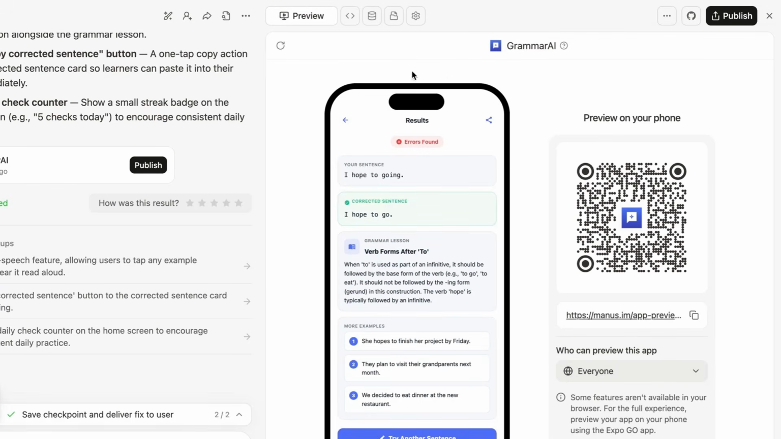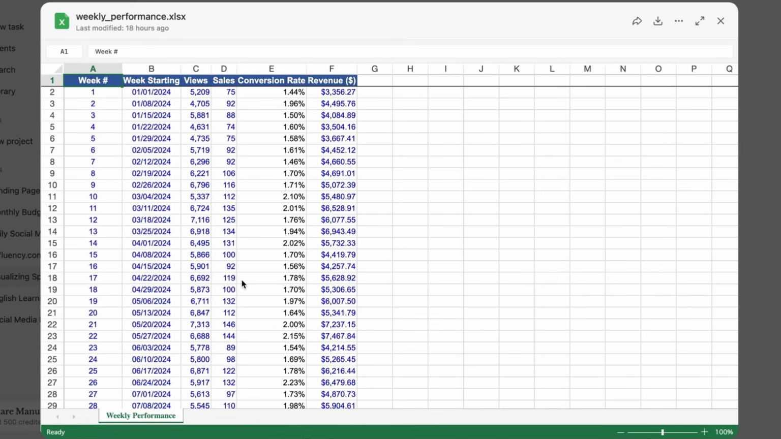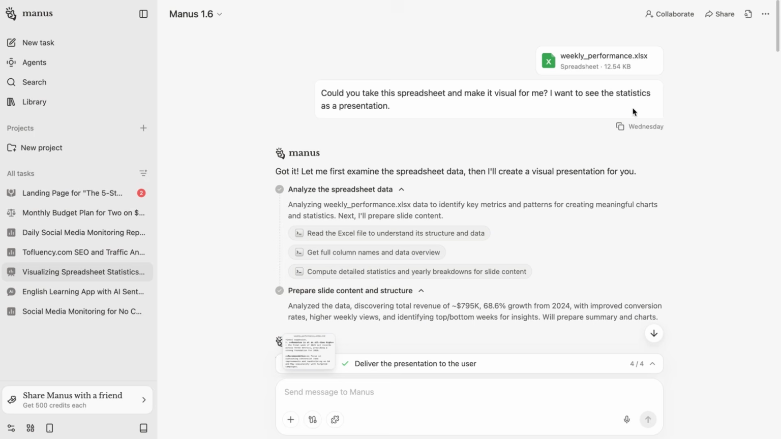So you can think of this as well in terms of prototype building. If someone needs a prototype for an app or you want to build a prototype for an app, you can start it in Manus. Now the next use case is really powerful. I asked Claude just to come up with some dummy data for week 1, views, sales, revenue. And I just asked it, very simply, can you take the spreadsheet and make it visual for me? I want to see this as a presentation.